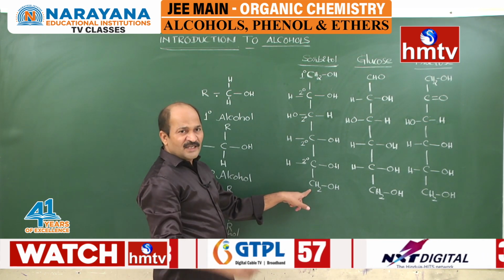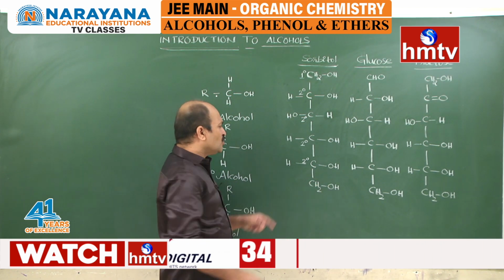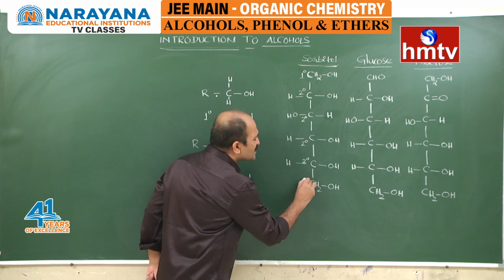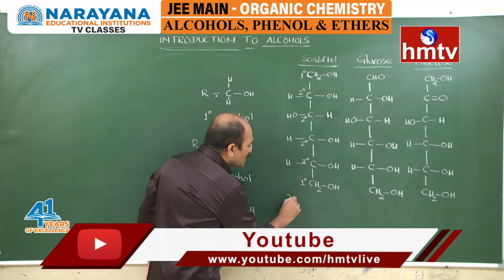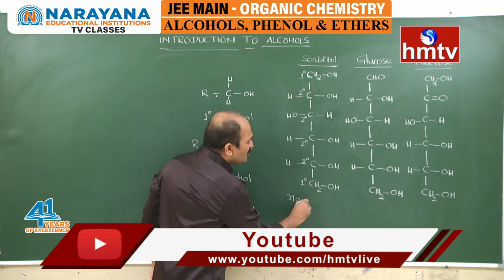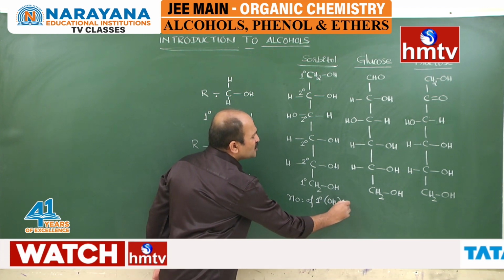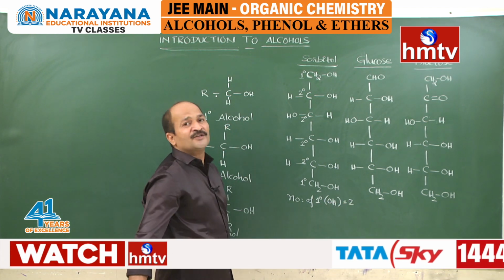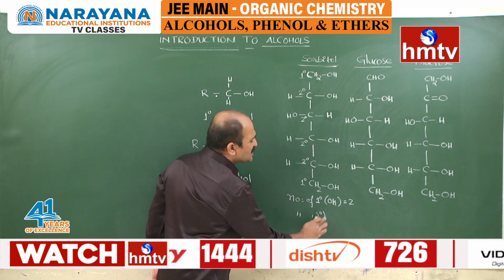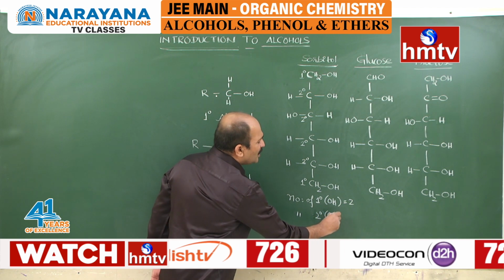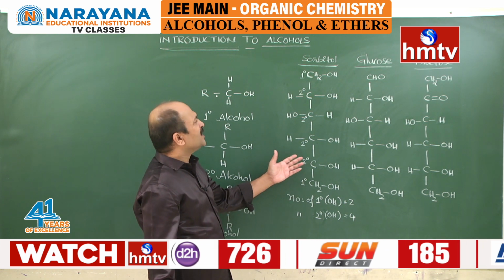Finally, this carbon is connected to two hydrogens and connected to one more carbon having one OH group. This can be classified as a primary. So in the molecule of sorbitol, the number of primary OH groups, or primary alcoholic groups, is 2, and the number of secondary OH groups is 4. No tertiary OH group here.